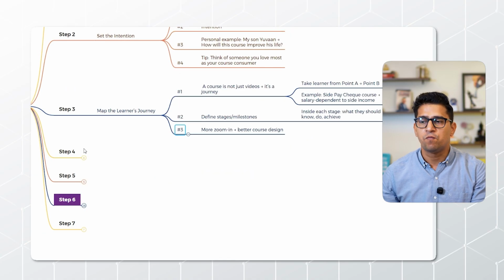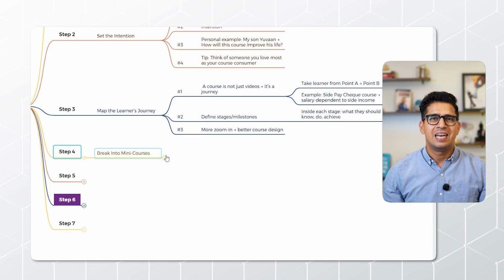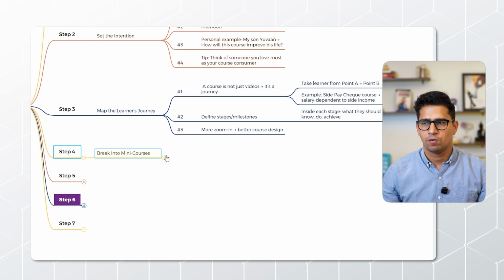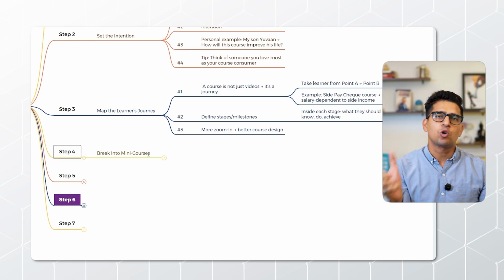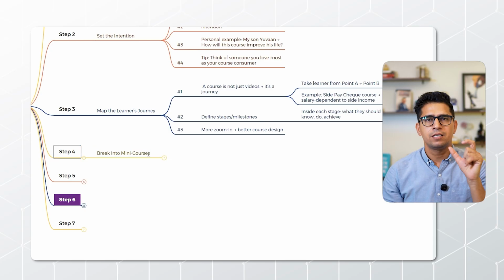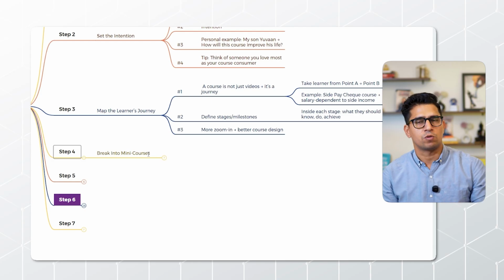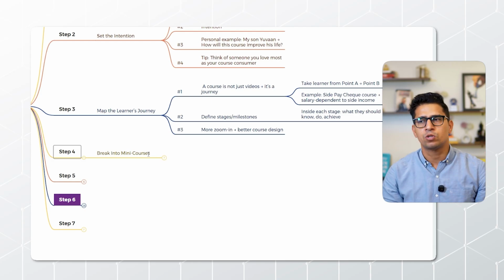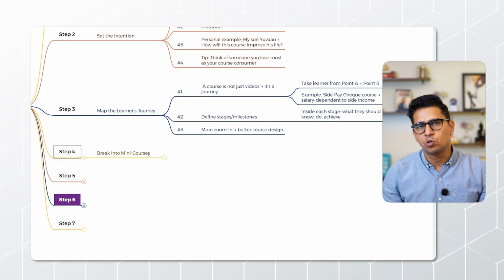Now, coming to the fourth step, which is again very important: break into mini courses. Never ever try to come up with a single course. No. Why? Because there is a reason for that, I'll be sharing it with you. But why am I talking about mini courses? Consider each milestone or stage on the journey as a mini course, and then based on that, create it.